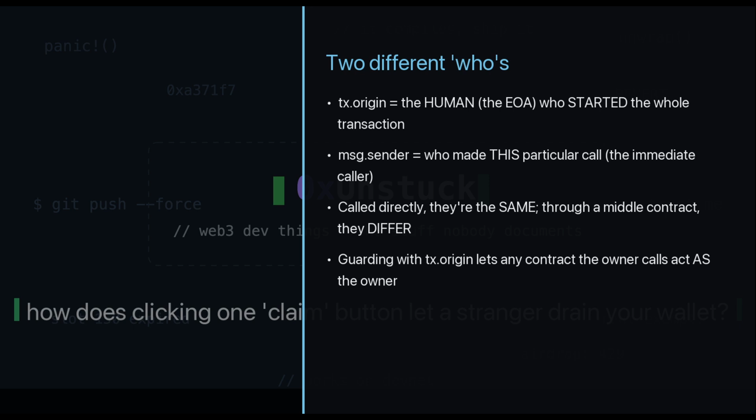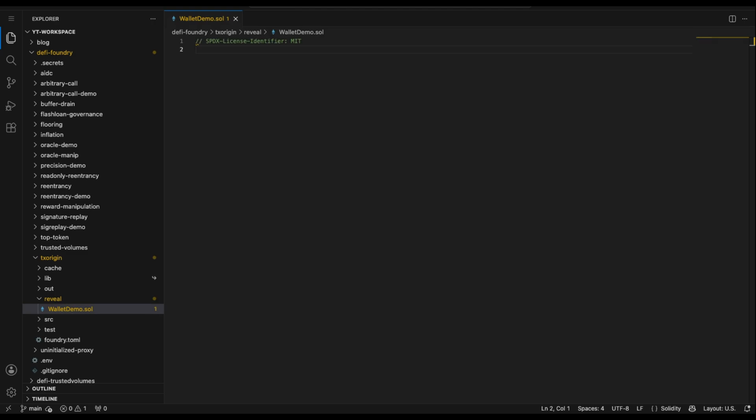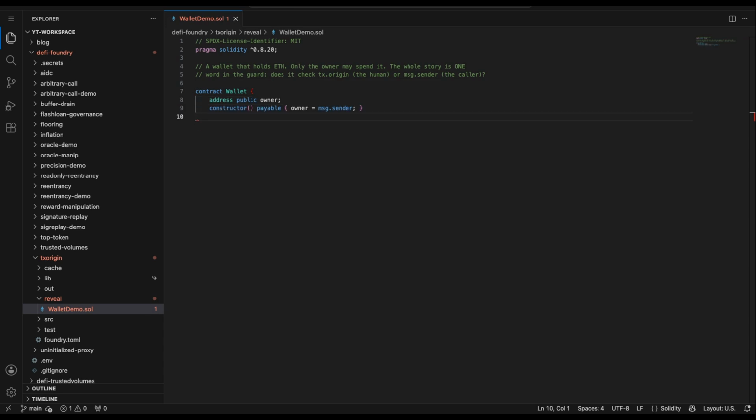Let's see honest first. We build it in Foundry. Here is the skeleton of the wallet. It remembers its owner, set once in the constructor, and it has a transferTo function to send ETH out. The guard inside transferTo is the whole story, so let's fill it in.